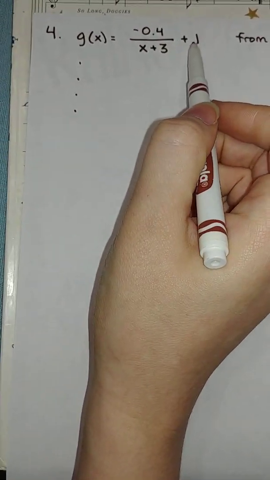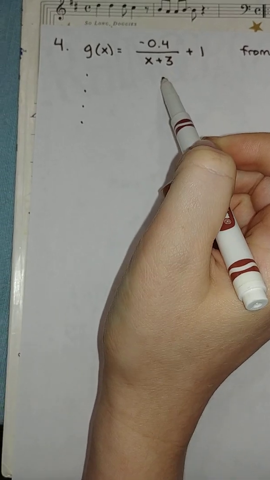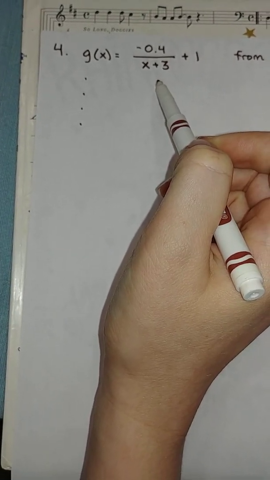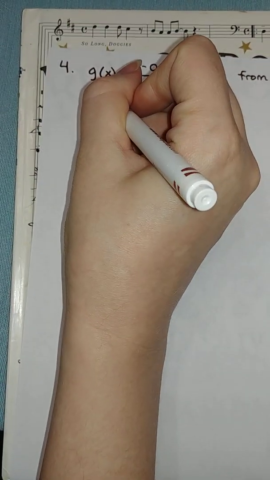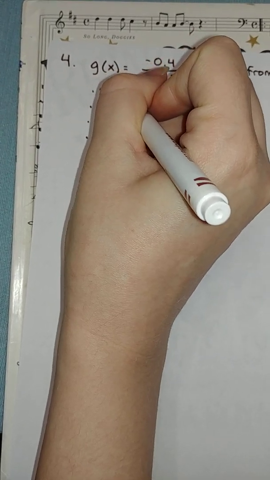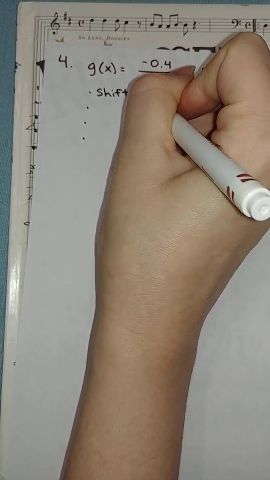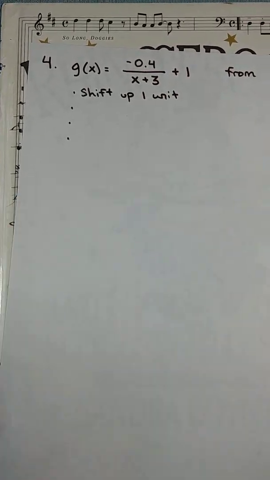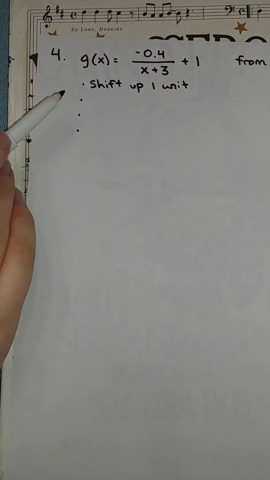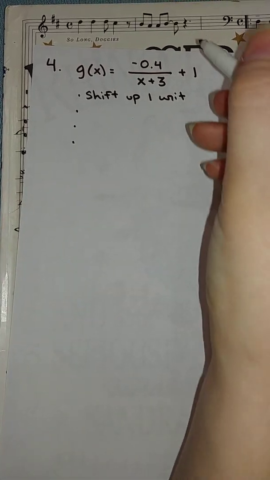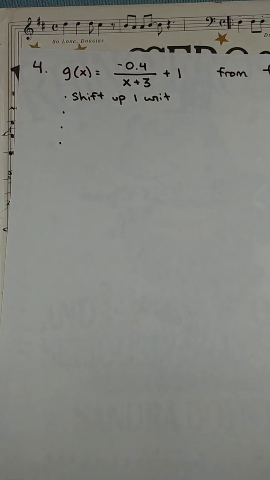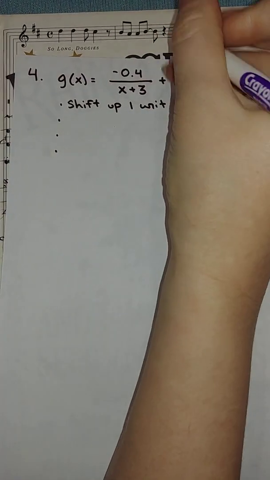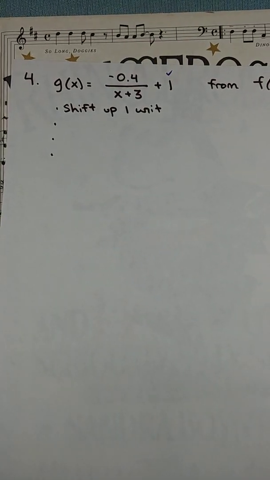So addition outside the function gets you what? Right, shift up. Shift up 1 unit, okay? All right, after that, let me see. I'm going to put a little check mark next to that one.